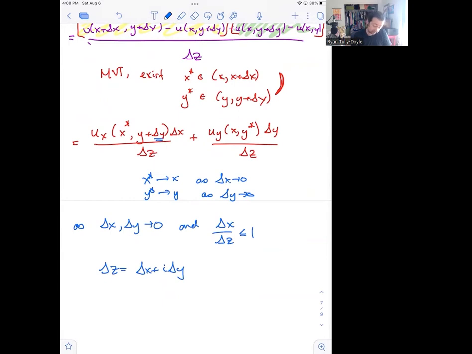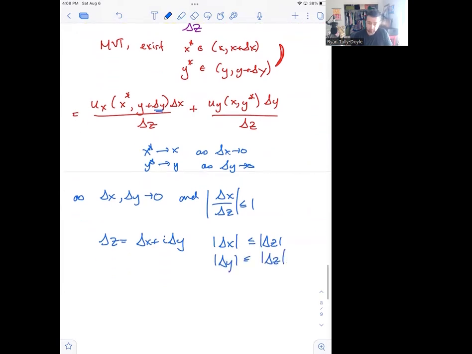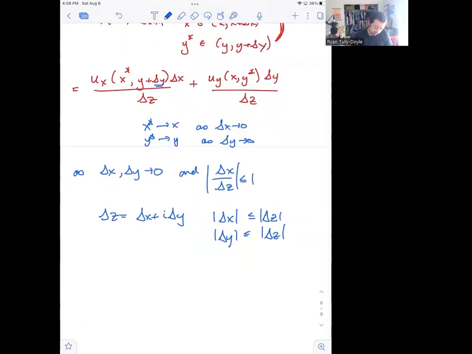So it must be the case that the absolute value of delta x is less than or equal to the absolute value of delta z, and the absolute value of delta y is less than or equal to the absolute value of delta z. So the fact that these things hold lets us say that what happens as delta z goes to 0 is that ux of x star, y plus delta y approaches ux of x y.